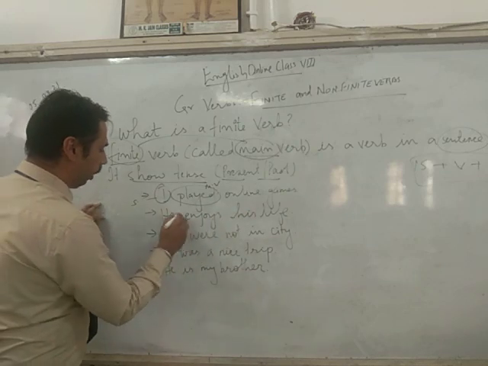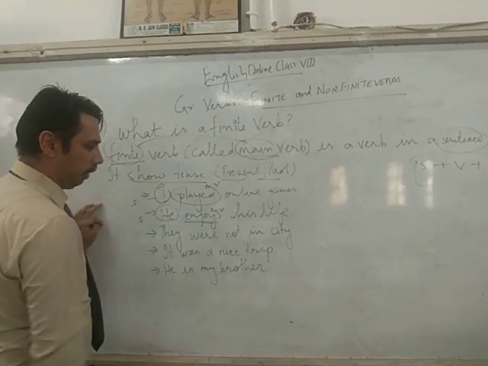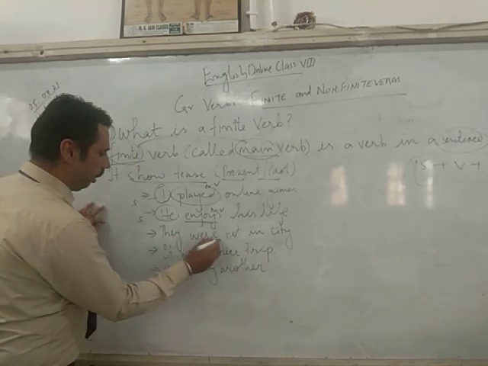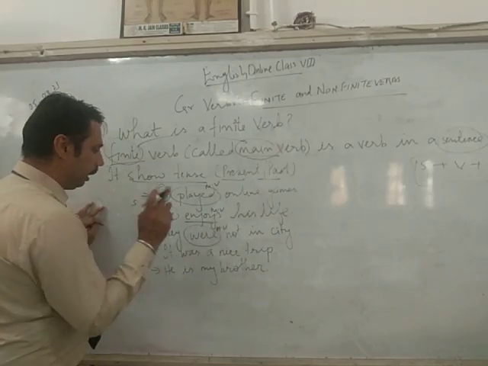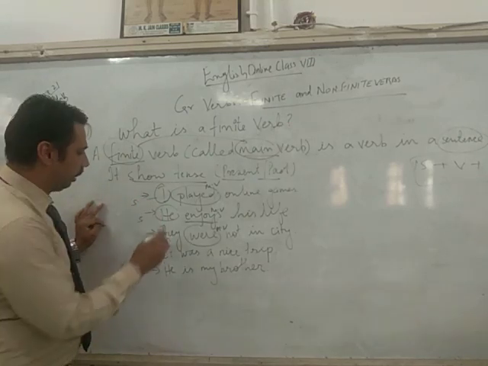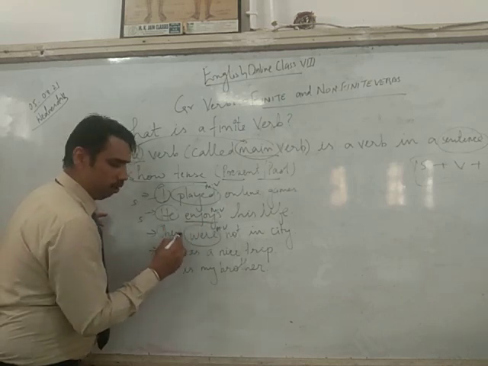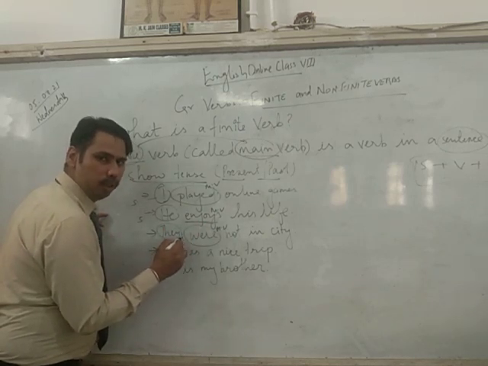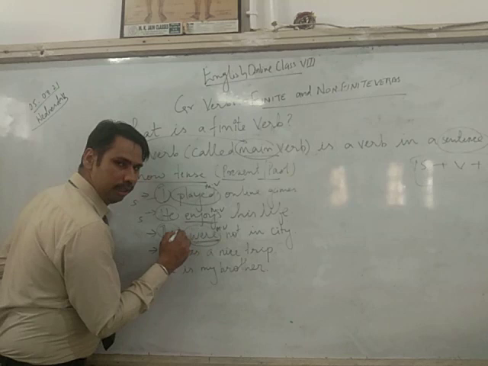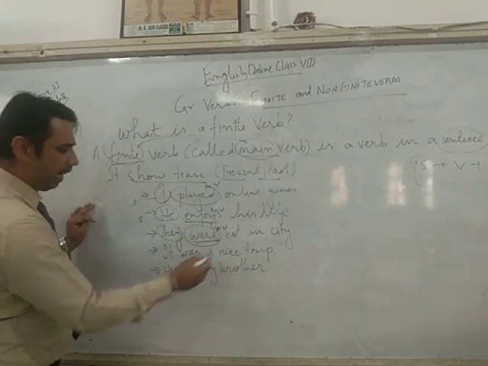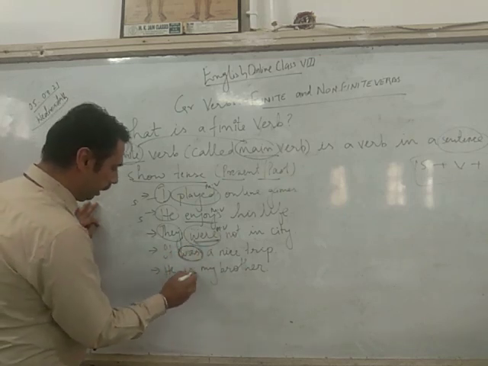He enjoys his life. So again, he is my subject, enjoys is my main verb. They were in the city. They were. So were is again my main verb. Here it is playing the role of main verb. See. So that's why subject verb agreement means the subject has an agreement with the verb. He enjoys. They is my plural, more than one. So here I have used the plural verb. So this is subject verb agreement. Correct? Next we have, it was a nice trip. Was. So again my verb. He is my brother. Again my verb.